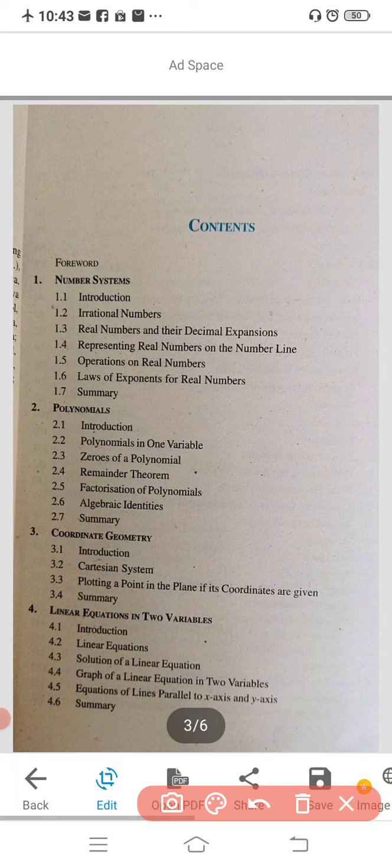Coordinate geometry you are going to study, that is the introduction part, the Cartesian system, that is x and y axis, plotting a point in the plane if its coordinates are given, and summary. Okay, so this is your geometry part. Next you are going to study linear equations in two variables, that is the introduction part, linear equations, solution of a linear equation, graph of a linear equation in two variables, and equations of lines parallel to the y axis.